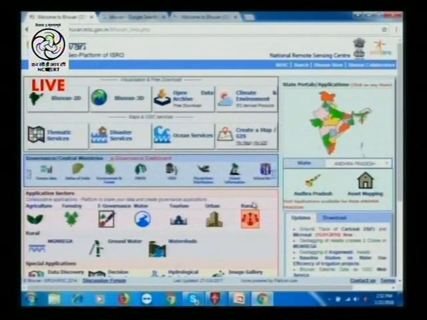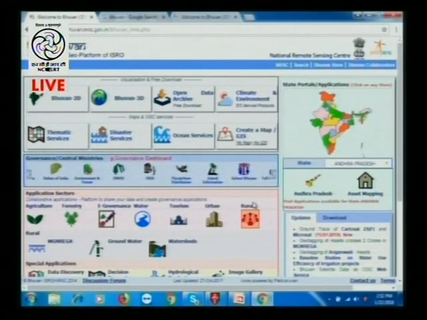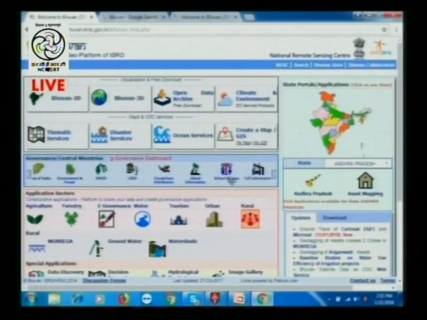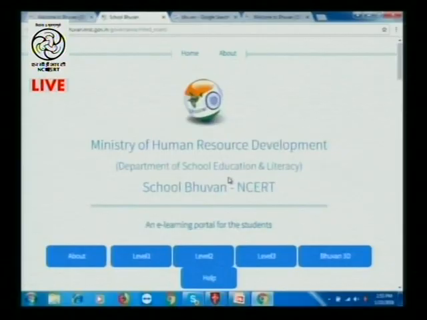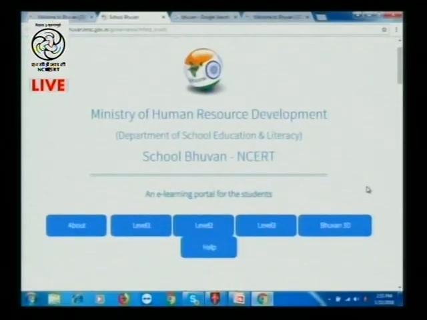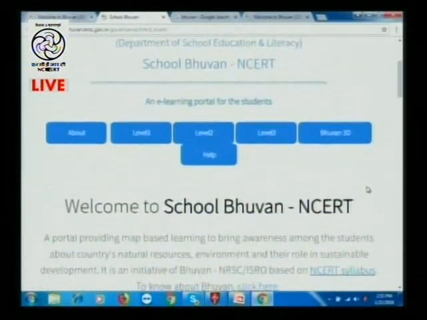So here you have to search for School Bhuvan. Can you find that, Sabila? Yes. Now click on it. Now whatever I explained, we are just doing the practical exercise related to it. Since it's tied with the Ministry of Human Resource Development, you can see, go a little down, yes, Welcome to School Bhuvan.